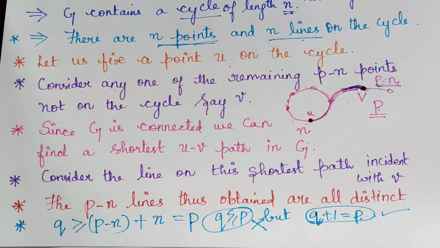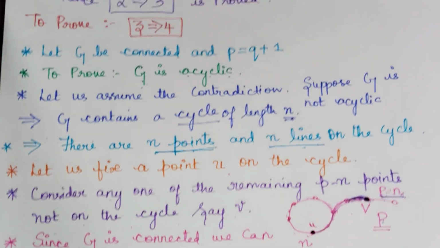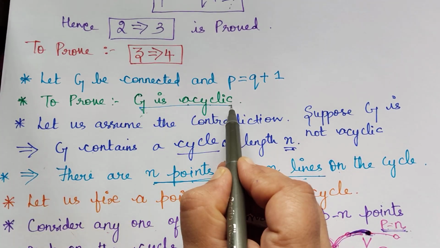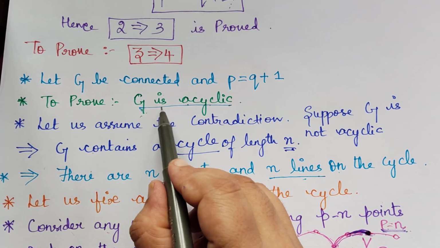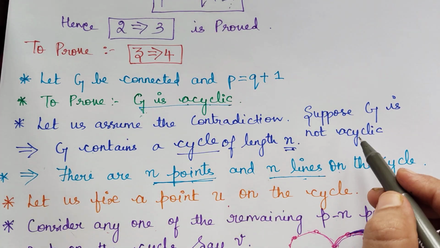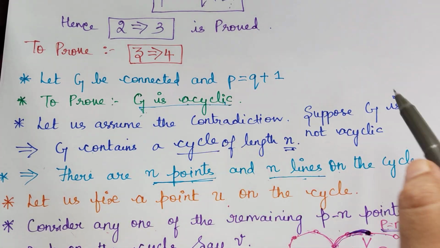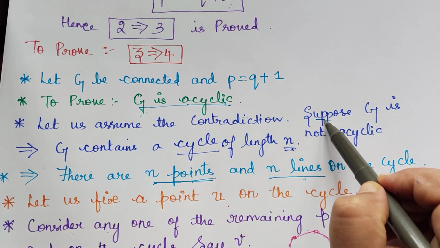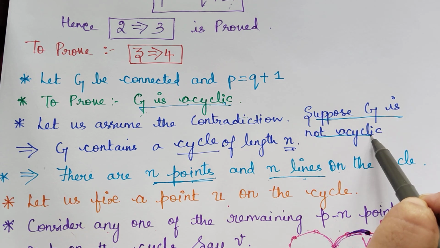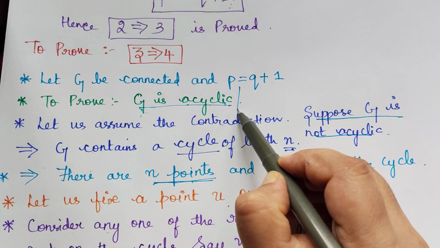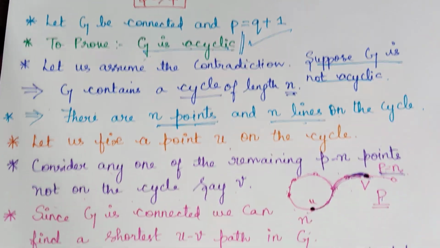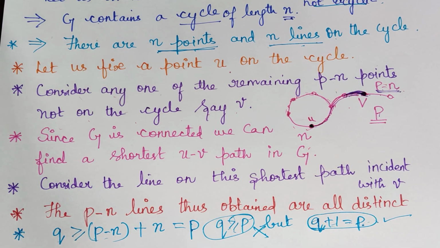Now since this is not true, our assumption cannot be true. We wanted to prove that G is acyclic, so we assumed that G is not acyclic, and that is not true, and therefore G is acyclic. So hence we have proved the required result.